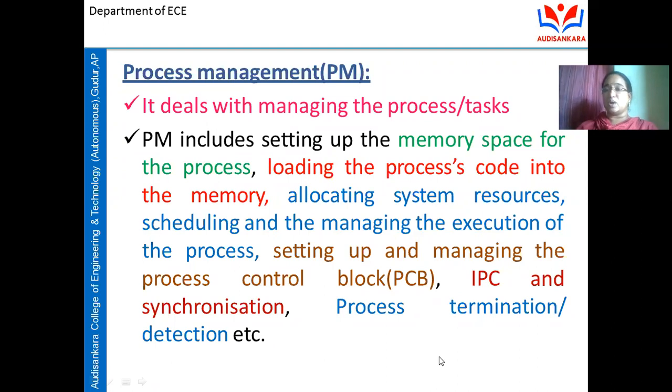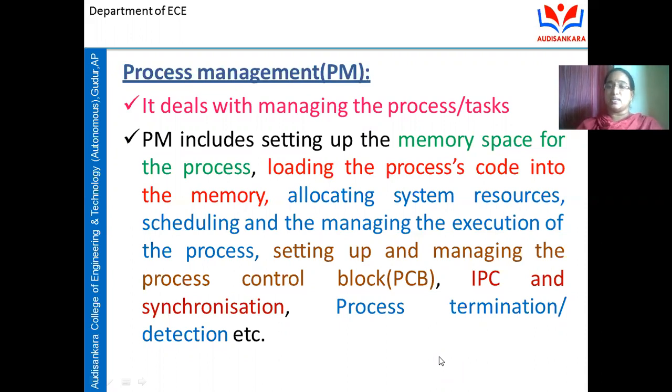What will be there in the control block? Each process has its own unique ID with which it can be identified, right? So the ID of that process, the starting and ending addresses, and all the resources required to execute that process, this entire information regarding the process will be maintained by the process control block. Setting up and managing this process control block is a responsibility of the kernel of the operating system.